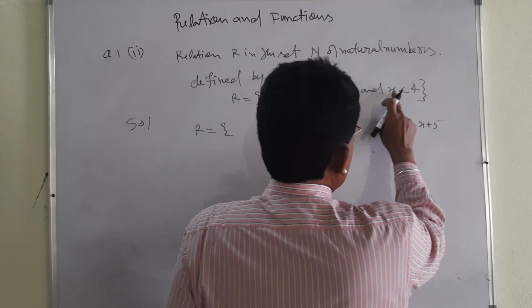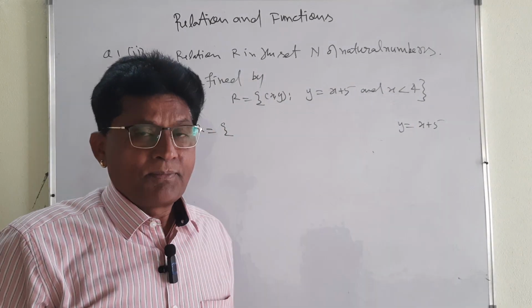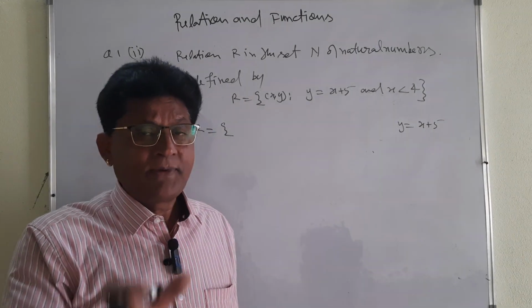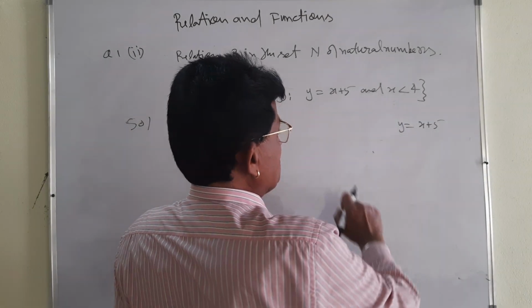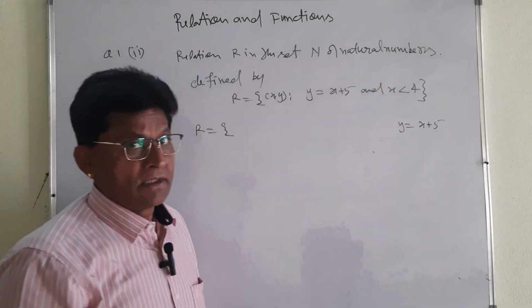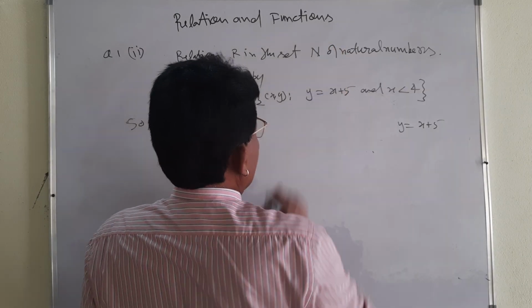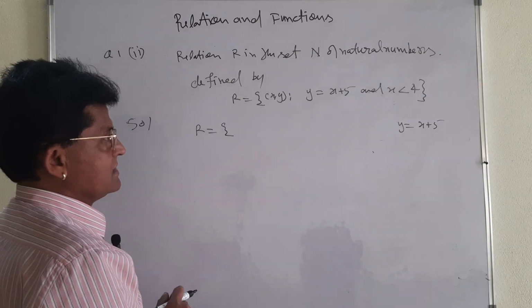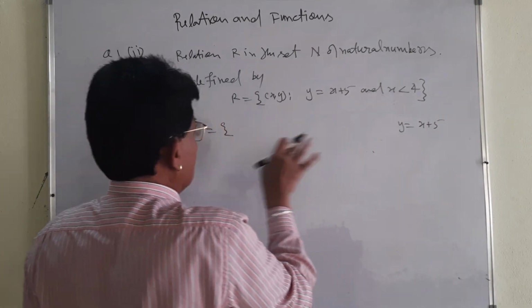But the value of x will be equal to what? Less than 4. Less than 4 means take the natural numbers: 1, 2, 3. Three natural numbers you can take. 0 is a whole number, so 0 will not come because here it is given the set of natural numbers. That is why it will be 1, 2, 3.